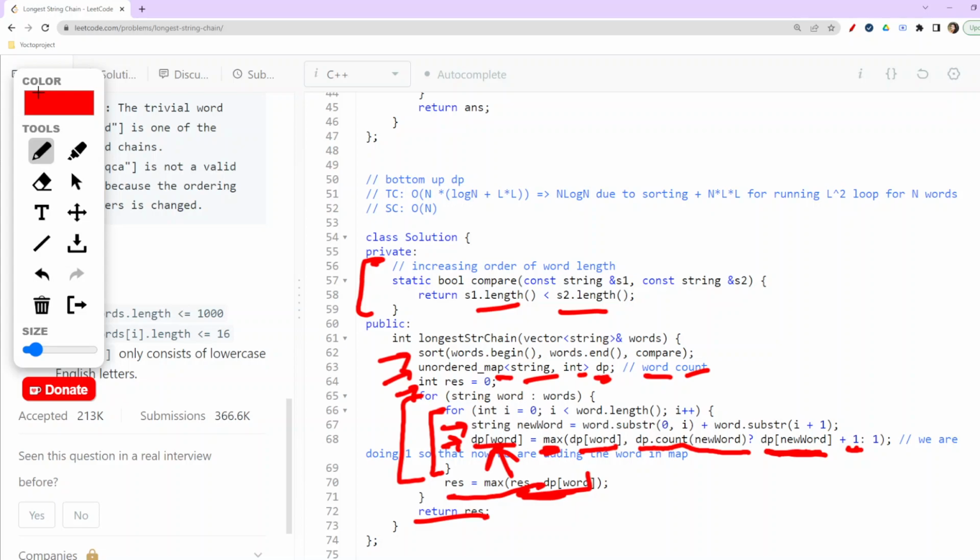Else, if we don't find that new word in our DP, then we'll directly assign one to that particular word. This is what we would be doing at this point.